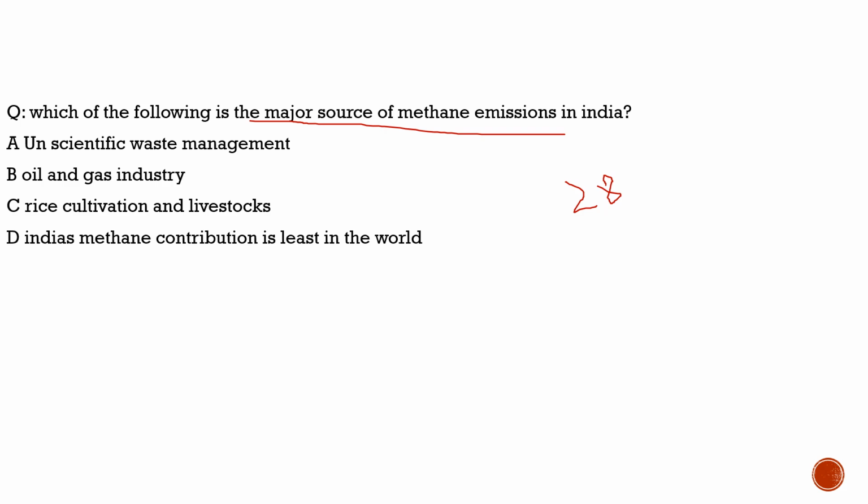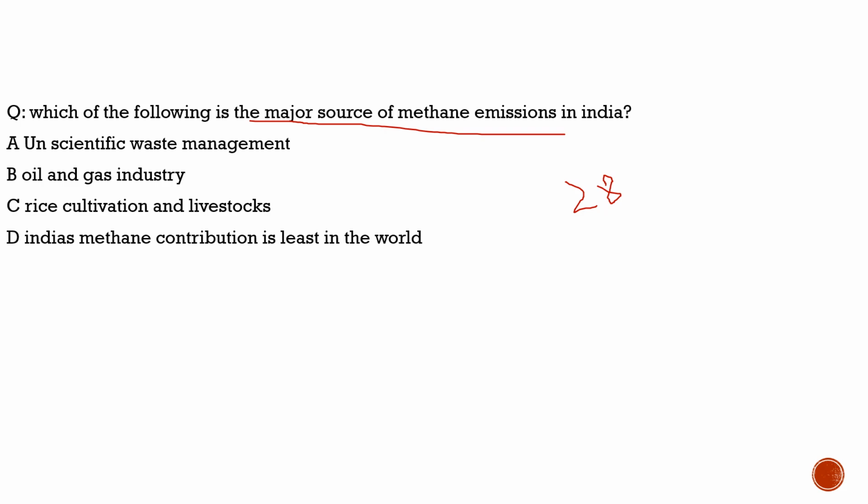In India, rice cultivation and livestock lead to 74% of the methane emission. So from this article we can definitely understand how agriculture is impacting global warming. I guess this much information is enough for you to understand the article.